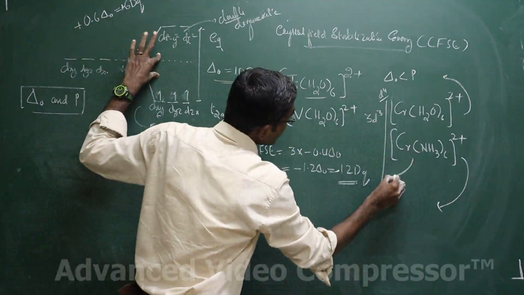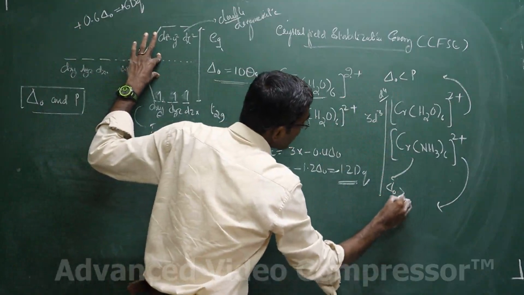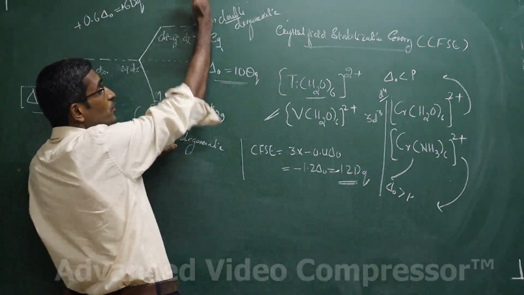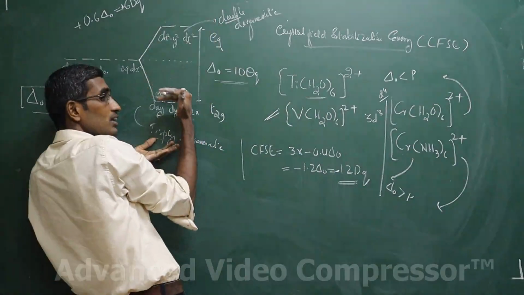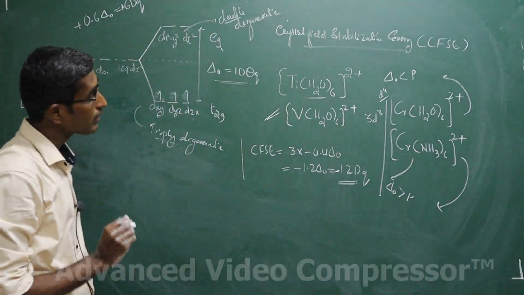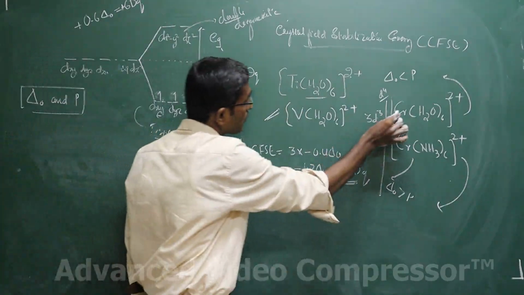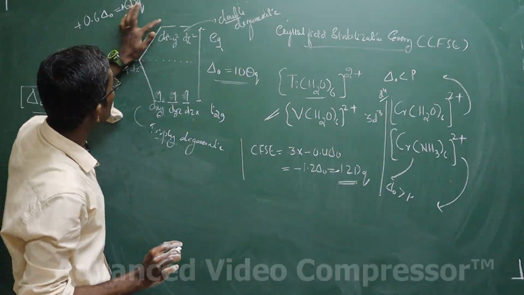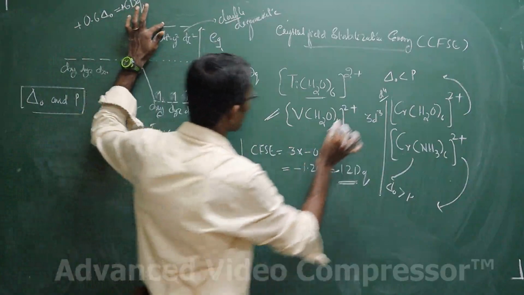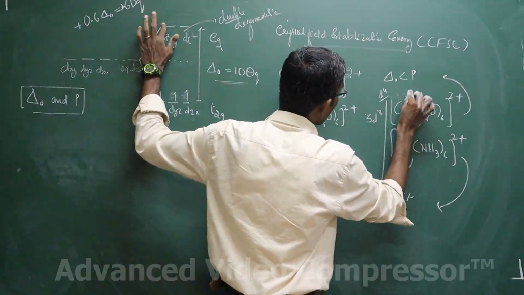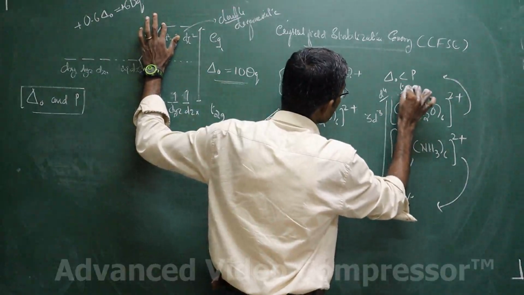Whereas in this particular complex, delta naught is greater than pairing energy. That means delta naught is so high that the electron prefers to pair in the lower orbital rather than going to the higher orbital. In the case of this one, delta naught is lesser than pairing energy, so the electron will go to the higher energy.